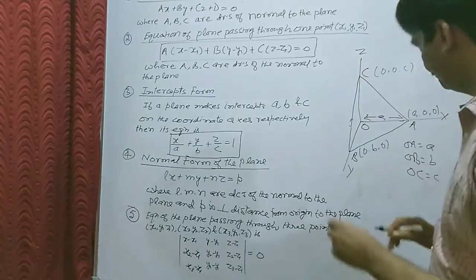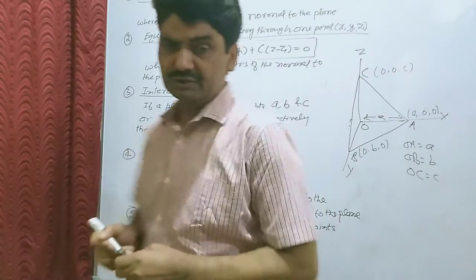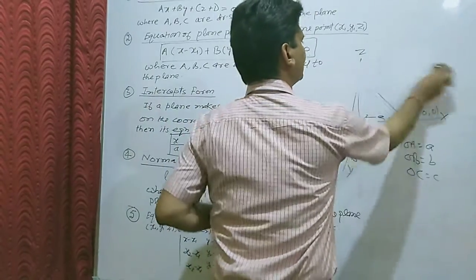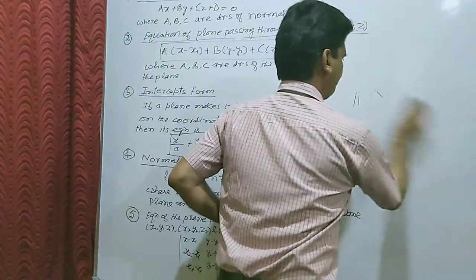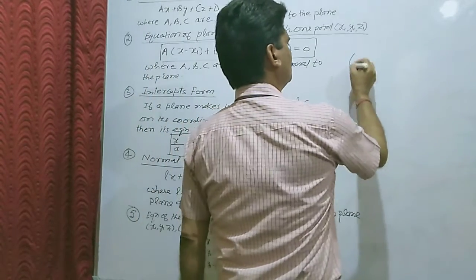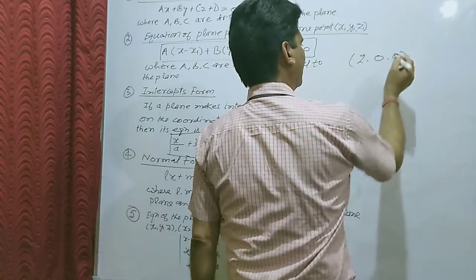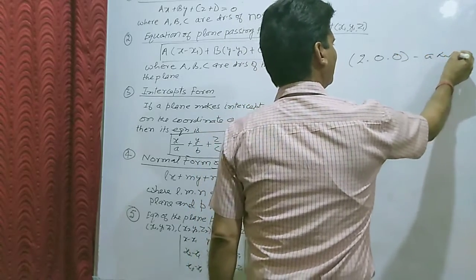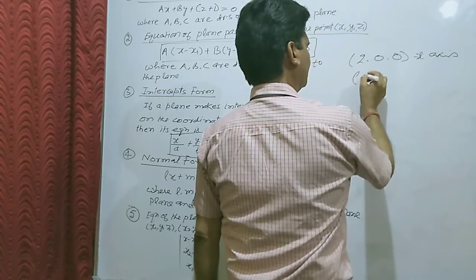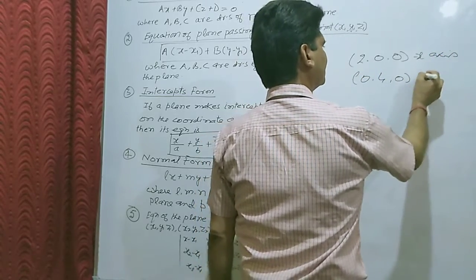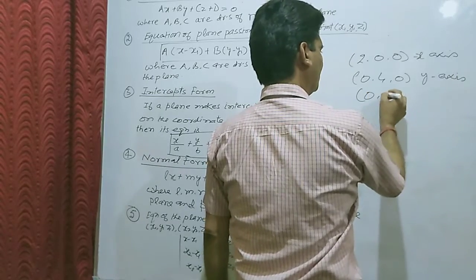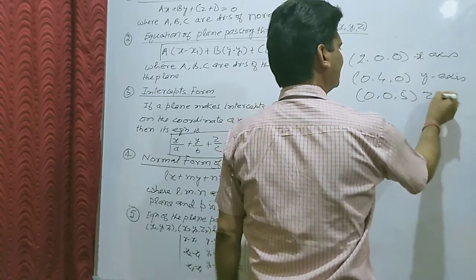For example, find the equation of the plane which meets at the point (2, 0, 0) on the x-axis, (0, 4, 0) on the y-axis, and (0, 0, 5) on the z-axis.